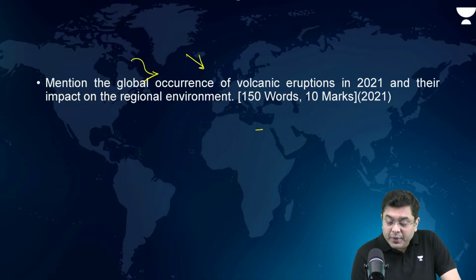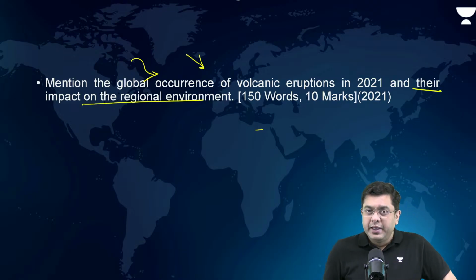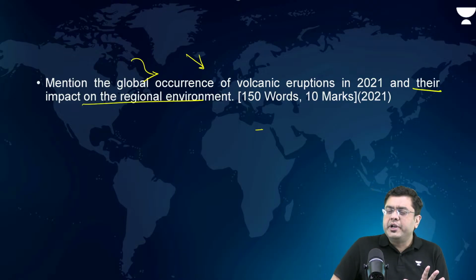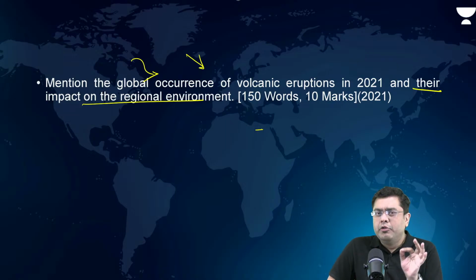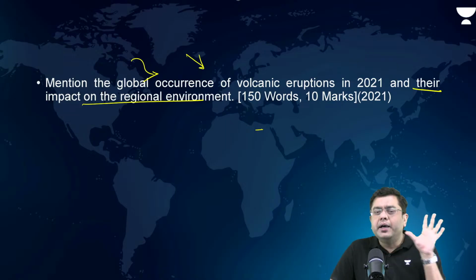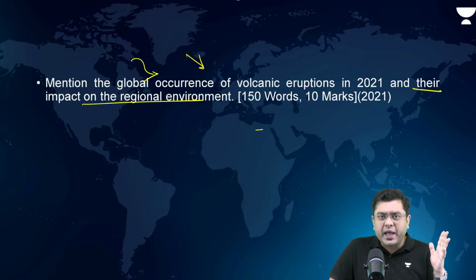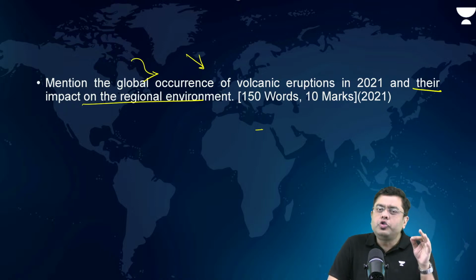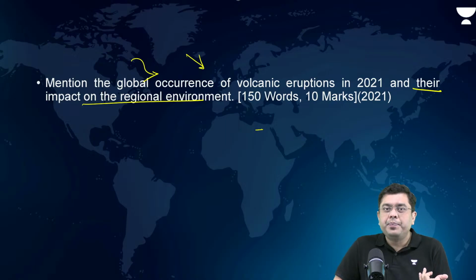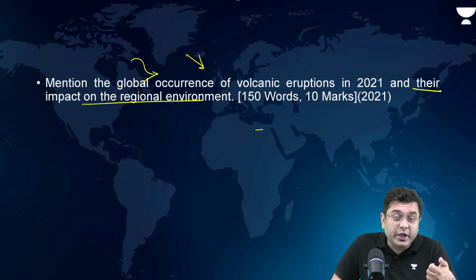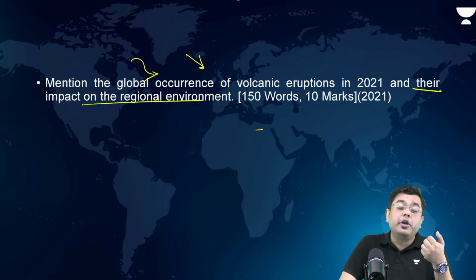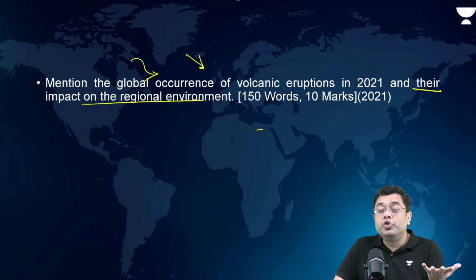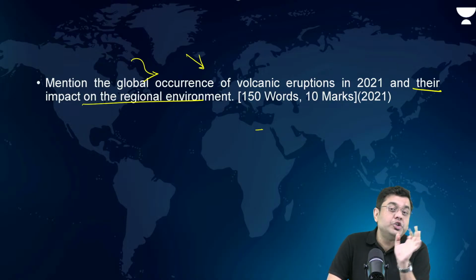And here, their impact on the regional environment. So, a 150-word answer, but following the 70-30 rule here. When you are mentioning the region where the volcanic eruption has occurred, also talk about the reasons for that, right? Oceanic subduction, or the presence of a hotspot, or the presence of a mid-oceanic ridge. So, that is something where the reasons also need to be mentioned.